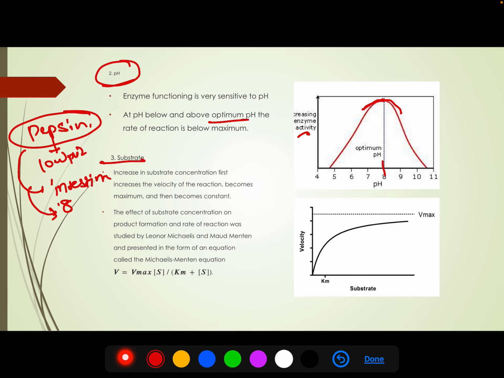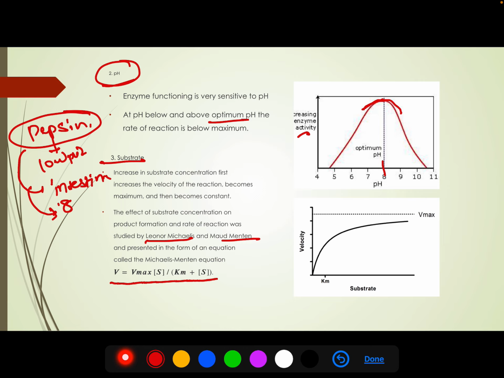This is very important. The general thumb rule is that if we increase the substrate concentration, initially the rate of reaction will increase, and after a certain time it will become constant. To answer why this becomes constant, two scientists, Michaelis and Menten, worked on enzyme kinetics and presented their work in the form of an equation called the Michaelis-Menten equation. The Michaelis-Menten equation basically deals with the effect of substrate concentration on the rate of reaction.